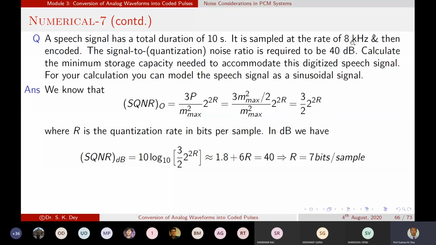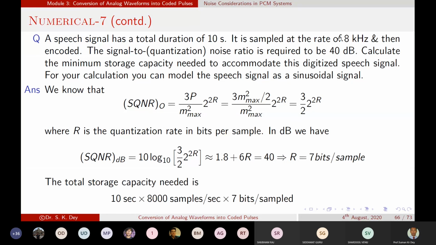So how many bits will be required for 1 second? 7 into 8,000, and for how many seconds is the signal there? 10 seconds. So total capacity required is 10 into 8,000 samples per second into 7 bits per sample. Okay, is that clear?